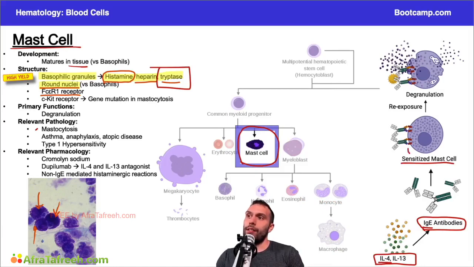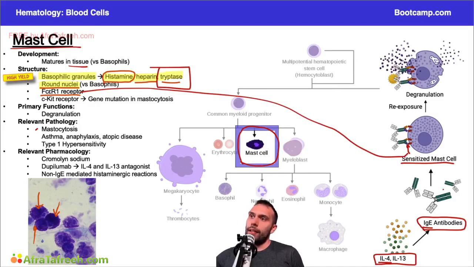And again, this receptor that they're binding to is going to be this Fc epsilon receptor that we're talking about here. And it's the Fc portion of these IgE antibodies, right? So the IgE antibody is going to have an Fc portion, and it's going to have a Fab portion, right? An antibody binding portion that would essentially bind to the antigen here. And this Fc portion is going to bind to the receptor like we see here, right?